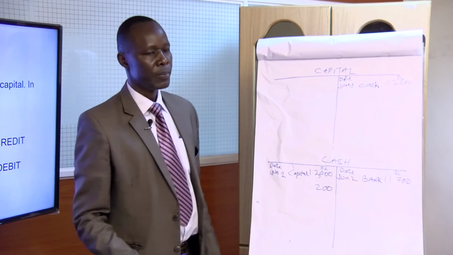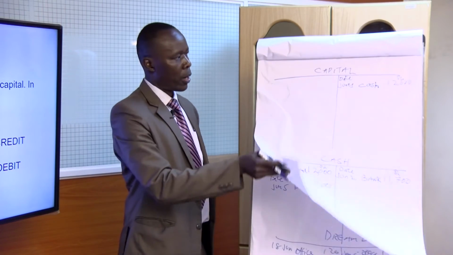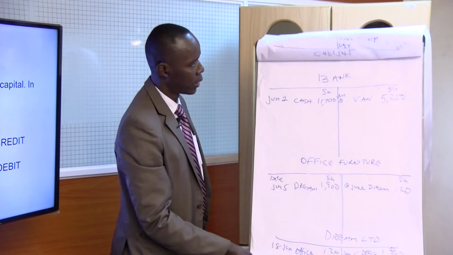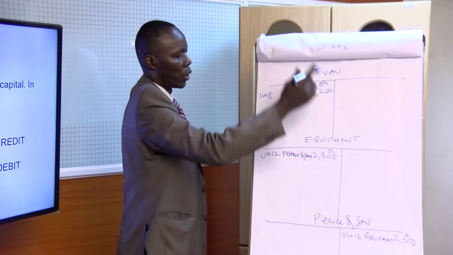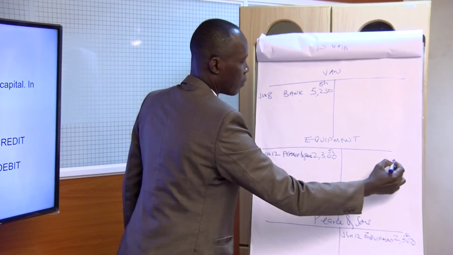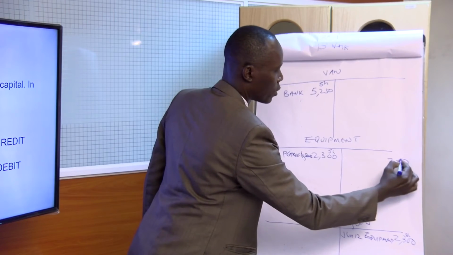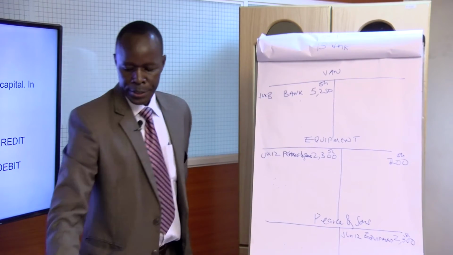So you debit that because there is an increase in asset. What about equipment? Look at equipment account. There's a decrease in equipment, so we are going to credit that. How much is it? 200 shillings.